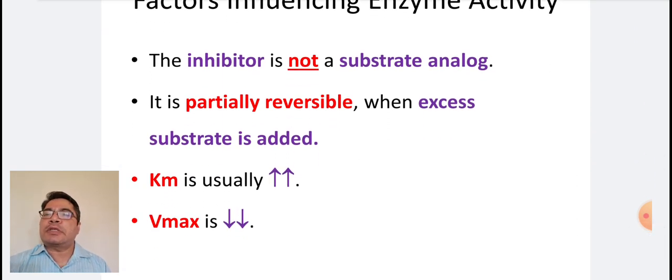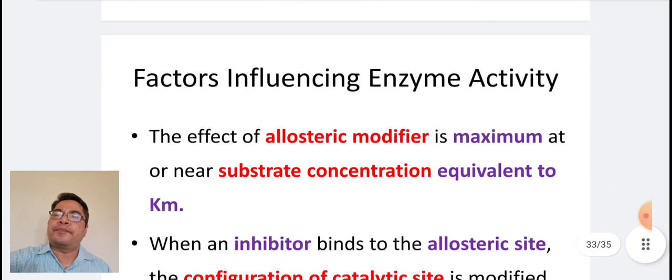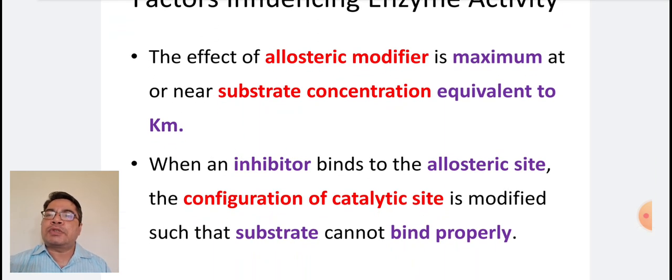The inhibitor is not a substrate analog. It is partially reversible when excess substrate is added. The Km value is usually increased, but Vmax is usually decreased. The effect of an allosteric modifier is maximum at or near a substrate concentration equivalent to Km. But when an inhibitor binds to the allosteric site, the activity of the catalytic site is modified such that substrate cannot bind properly.